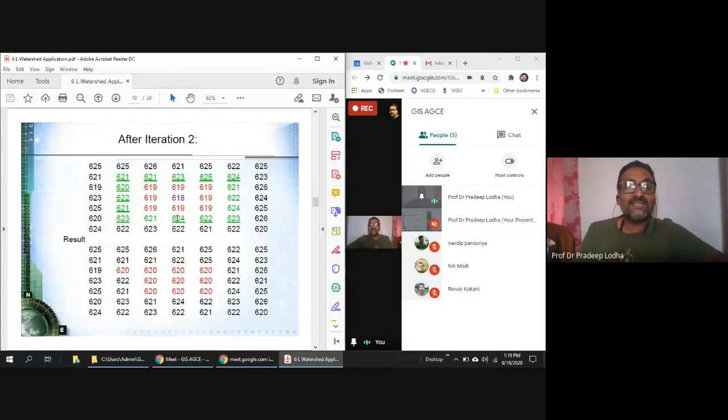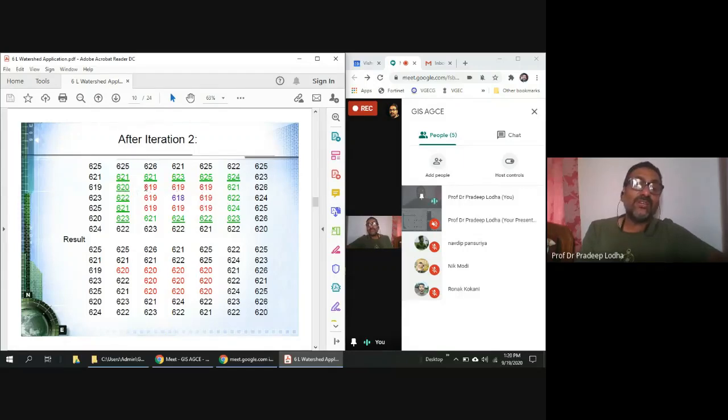So we'll increase this 618 to 619, and the surrounding cells, none of them are 619 or less. So here water won't go again. So what is the least? 620. Here you look at 620. This is the least. So we should increase all these cells to 620.